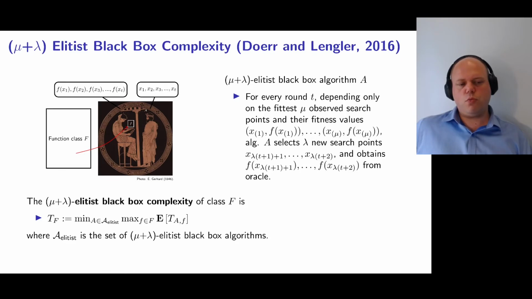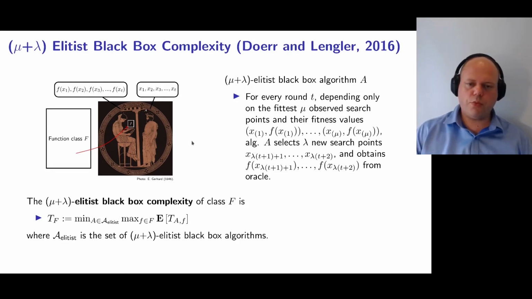And we say that the mu plus lambda elitist black box complexity of class f is the worst case expected running time of the fastest algorithm within this class. Okay, so for a given class f, if the elitist black box complexity is exponential, it means that any algorithm within that algorithm class will need at least exponential time to...